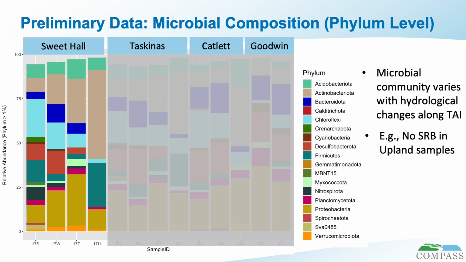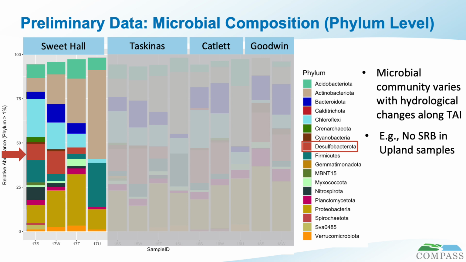For example, we have an increase in actinobacteriota as we move from the sediment to the upland. So these are a group of organisms that can live in both aquatic and terrestrial environments, but are clearly much more abundant in terrestrial habitats. Similarly, we have chloroflexi, which can be found in a diverse range of habitats, but are much more abundant in aquatic environments.